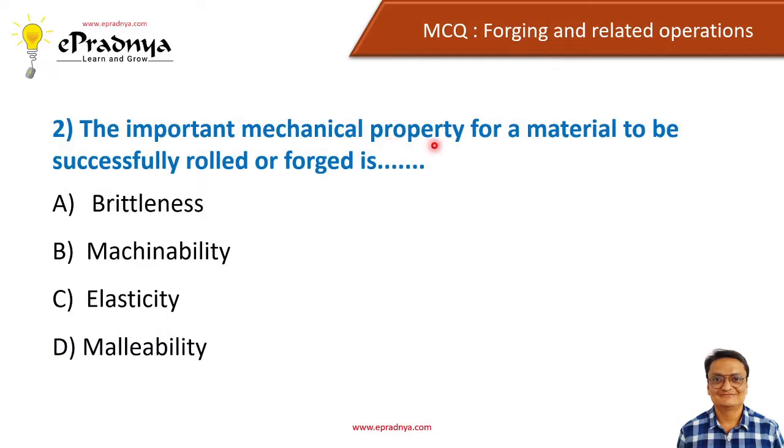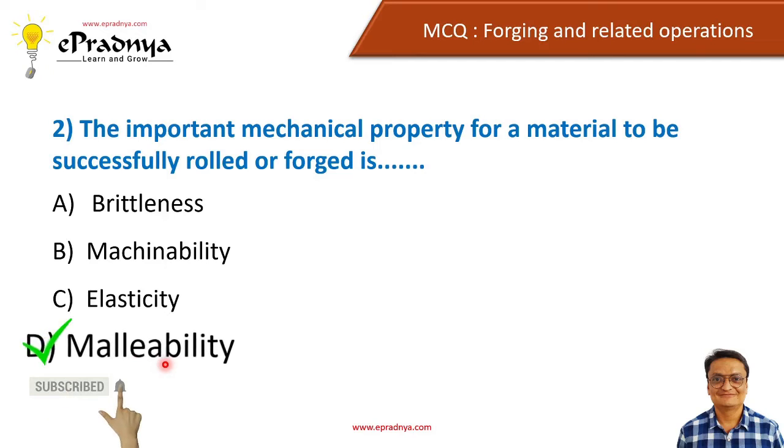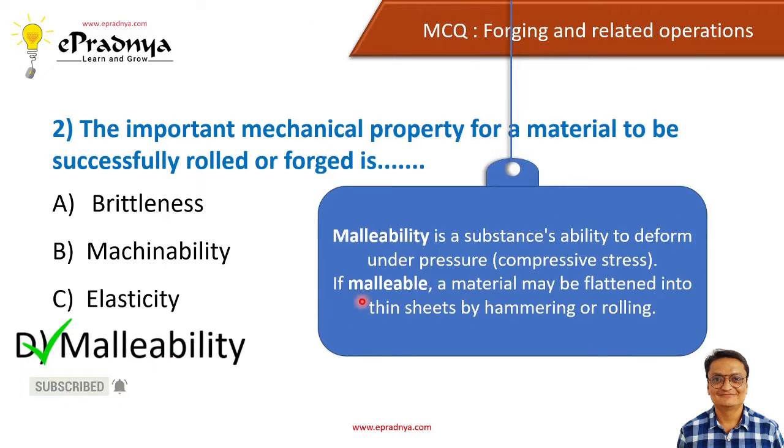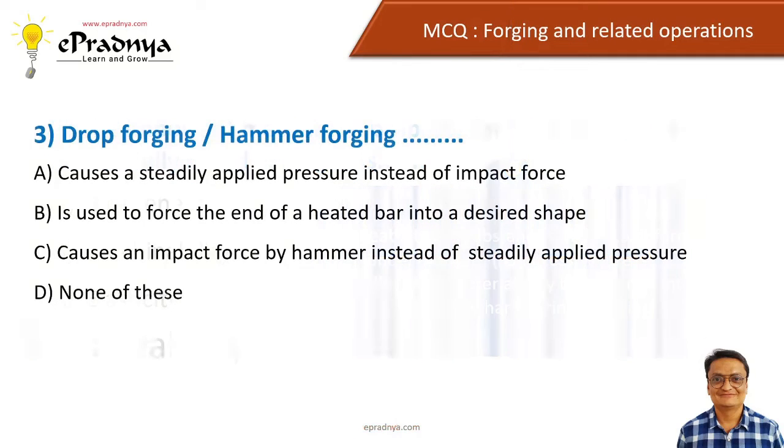The important mechanical property of a material to be successfully rolled or forged is, and options are brittleness, machinability, elasticity, and malleability. And the correct answer is malleability. Now let us see what exactly this malleability is. Malleability is a substance's ability to deform under pressure, that is a compressive force or compressive stress. If a material is malleable, that material may be flattened into thin sheets by hammering or rolling, right? So let us move to the next question.